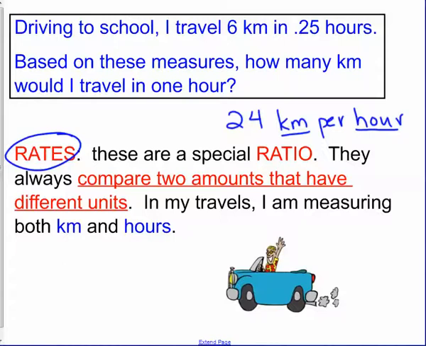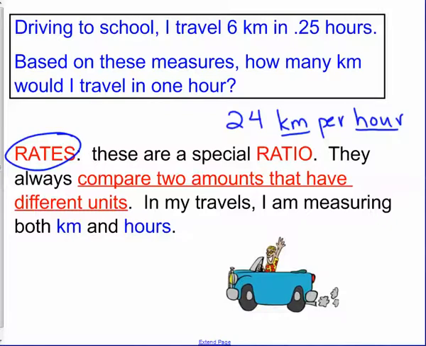So then I said, driving to school, if I travel 6 kilometers in 0.25 hours, and you all looked at the clock and you realized that's 15 minutes, and my question was, how many kilometers would I travel in 1 hour? And you had some very good reasons for how you came up with this answer. And one of the best I heard was, in one group, one person said that there are 4 quarters in a whole hour, and each quarter is 6 kilometers. So I've got 4 of those, and 4 times 6 is 24 kilometers. So that means I would be traveling 24 kilometers per hour.